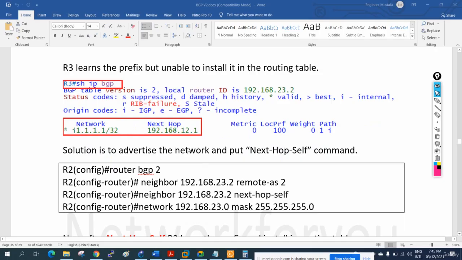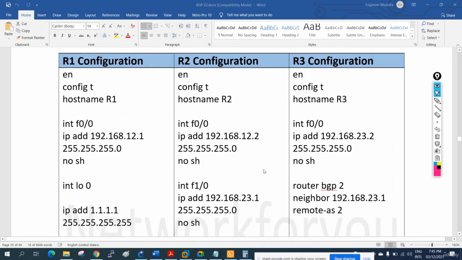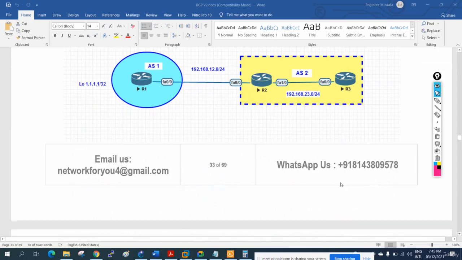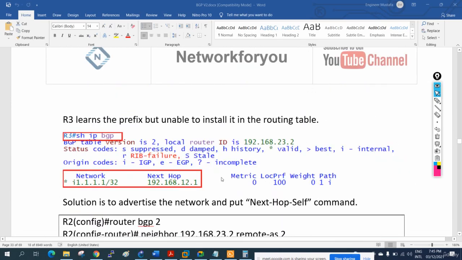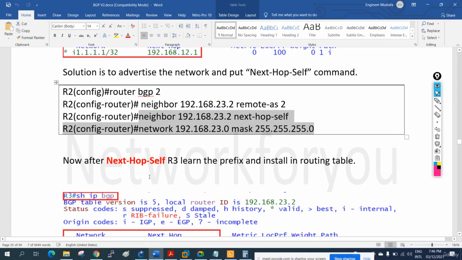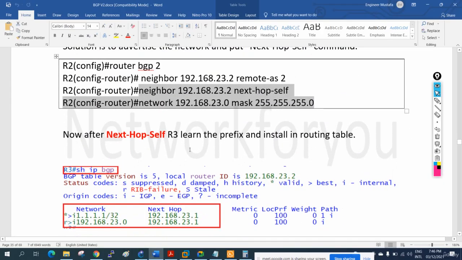The solution for this issue is that we need to go in R2 and say neighbor 192.168.23.2. We are saying to this neighbor, the next hop will be me, I am the next hop. So what we say here is next-hop-self. When we write this command, that router will know that I am the router giving you the route. And here again we need to advertise our link. So these two commands we need to add. Maybe the first time you will face an issue, no problem. We are going to discuss this again when we do this lab.